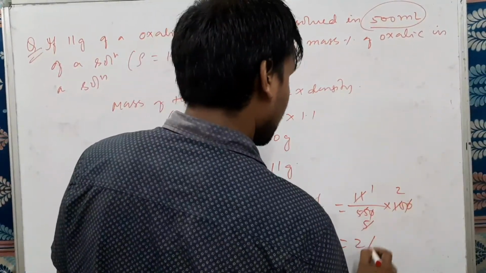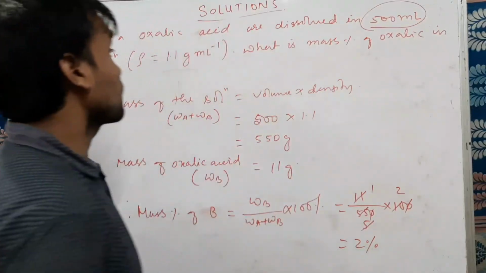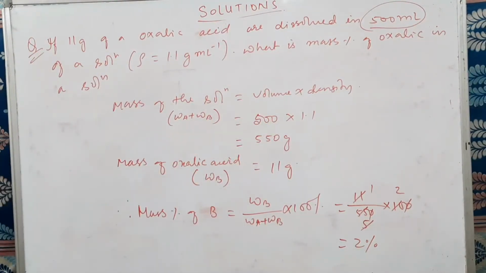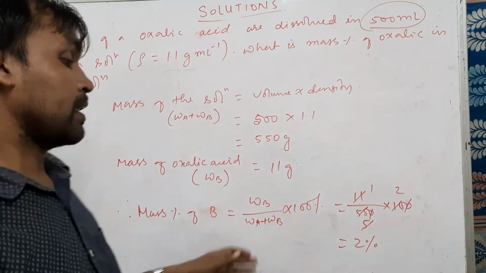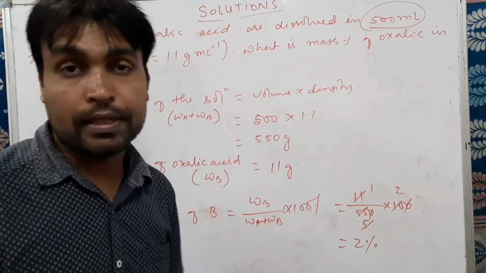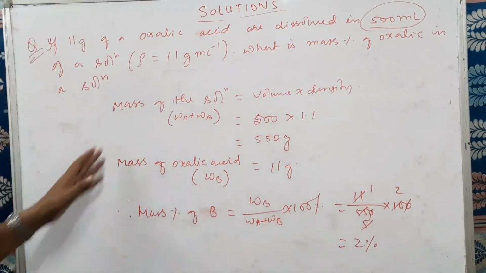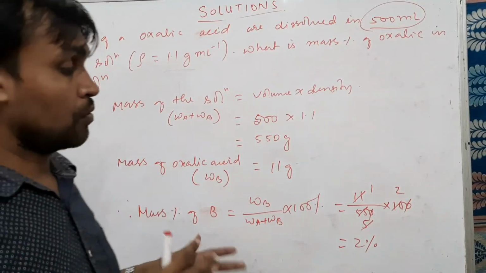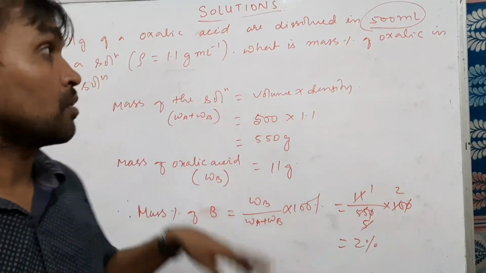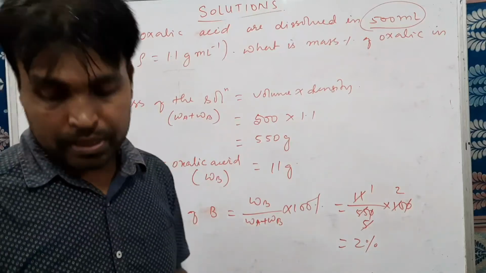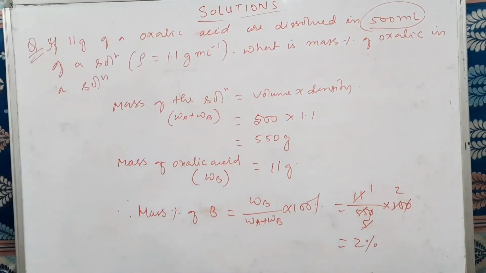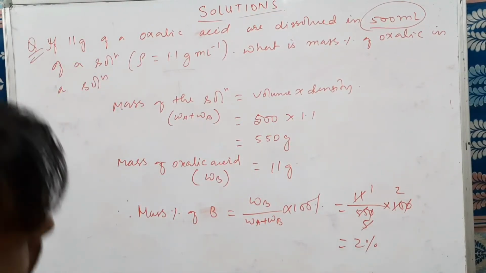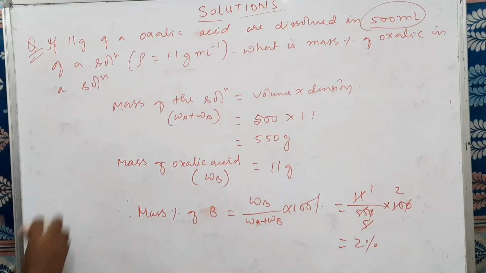So what is the percentage of oxalic acid in this given solution? Oxalic acid is only 2% in the given solution. So this is how, dear students, we will work out questions related to mass percentage. Okay, got it, dear students? You can pause the video and take it down.